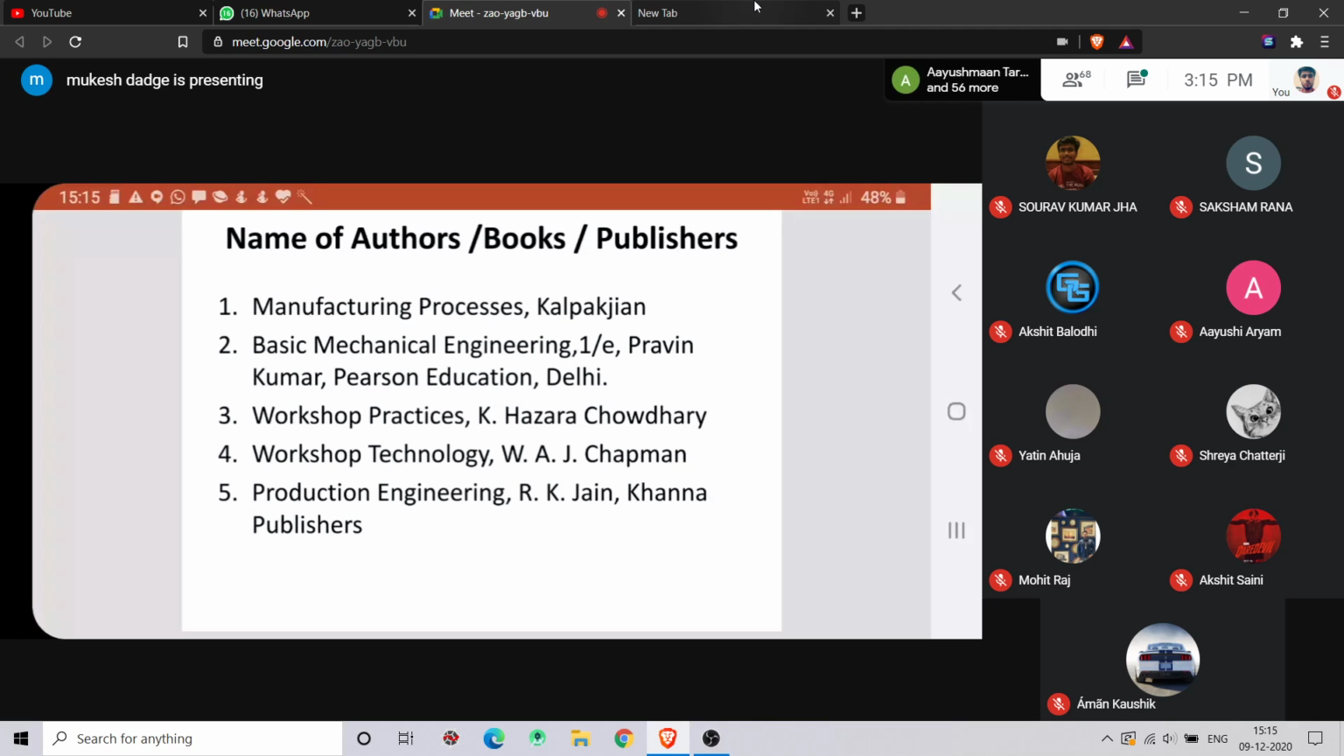In Kalpakjian, all manufacturing processes are given in detail. Hajra Choudhury is a very lengthy one. So first I will refer to Manufacturing Processes by Kalpakjian, and then Hajra Choudhury.